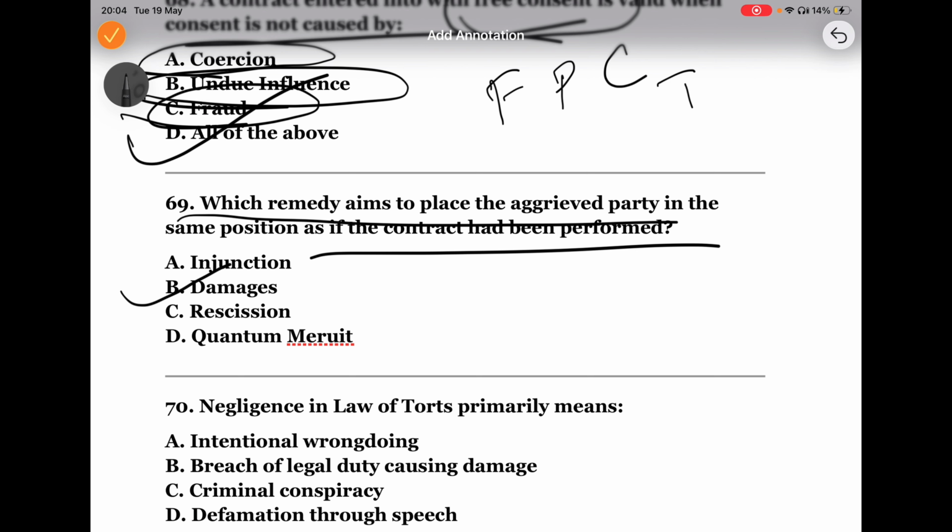So it is the most common remedy in contract law. The answer here is damages. Damages means monetary compensation given to the injured party when the contract is broken.